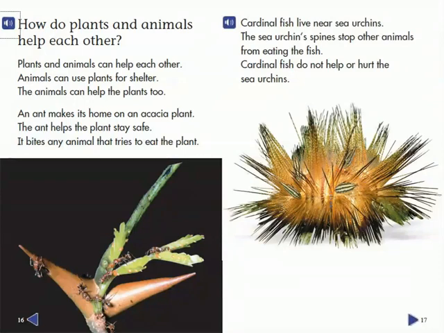How do plants and animals help each other? Plants and animals can help each other. Animals can use plants for shelter. The animals can help the plants too. An ant makes its home on an acacia plant. The ant helps the plant stay safe. It bites any animal that tries to eat the plant.